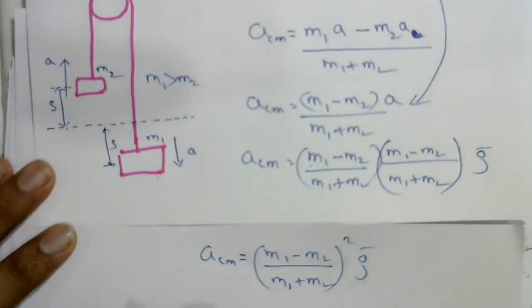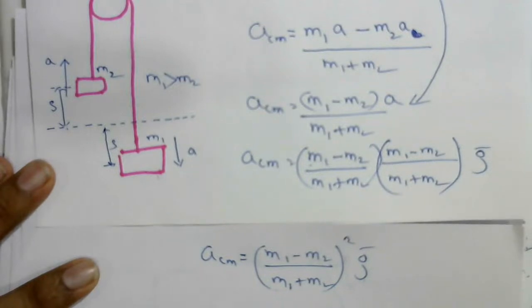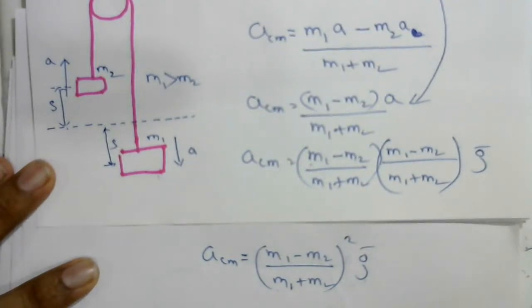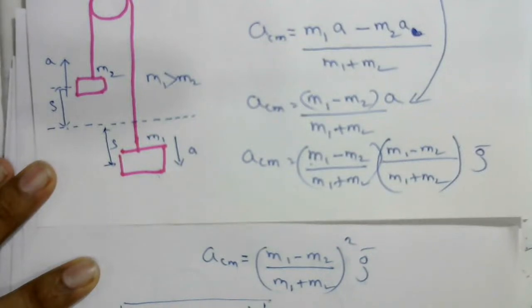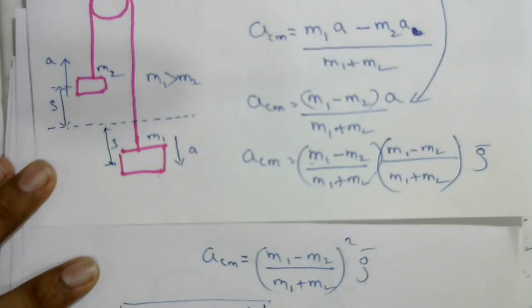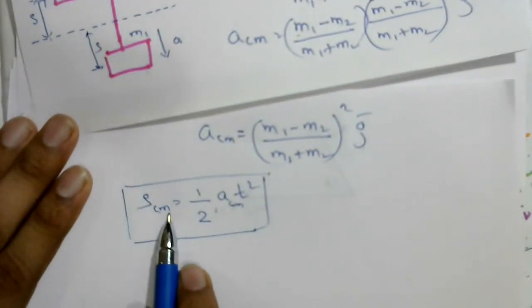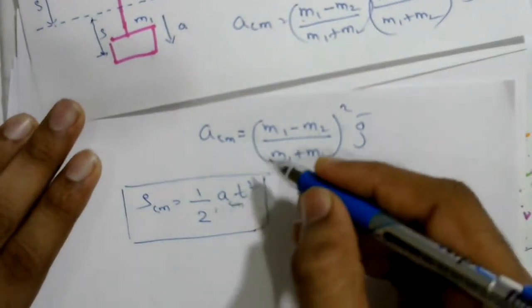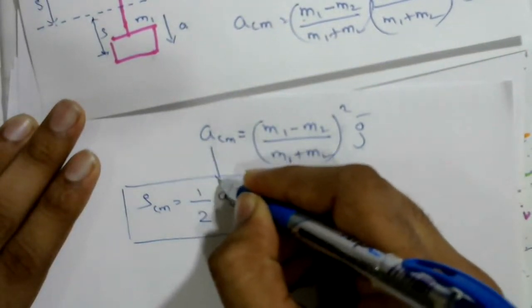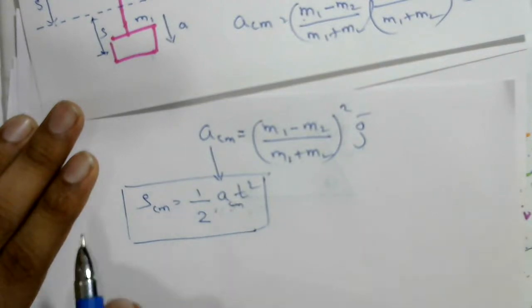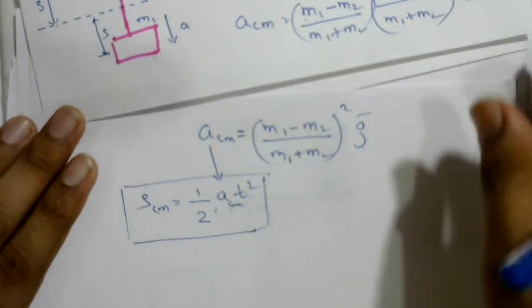That is scm equal to half a t square. Here we have to take the acceleration of center of mass. If we are going to find the displacement of center of mass, we have to substitute this acceleration of center of mass, and you will get the displacement of center of mass.